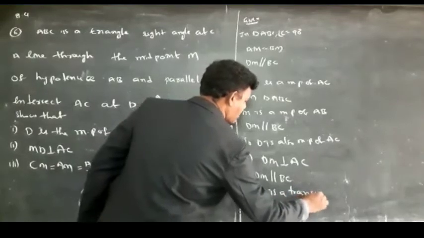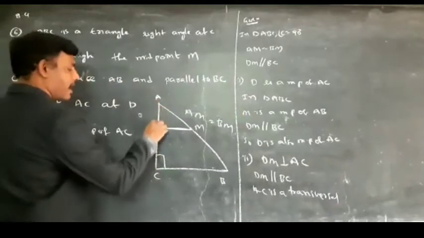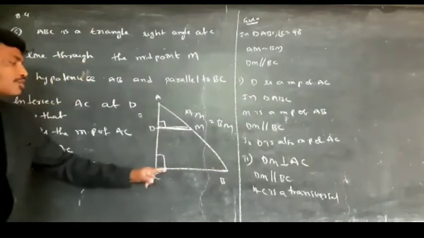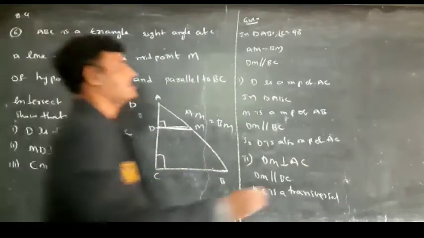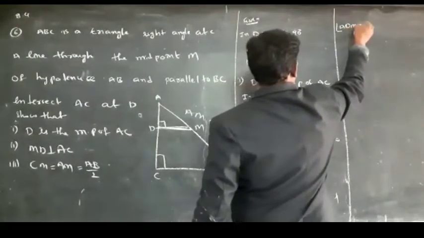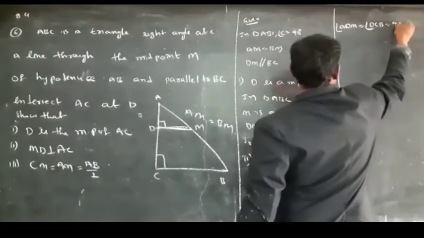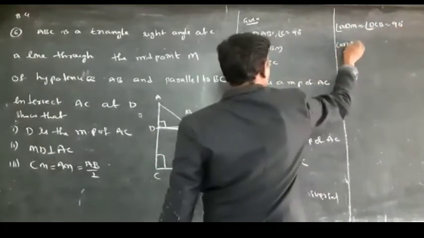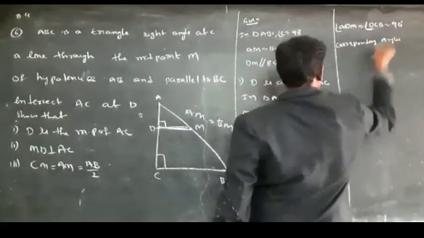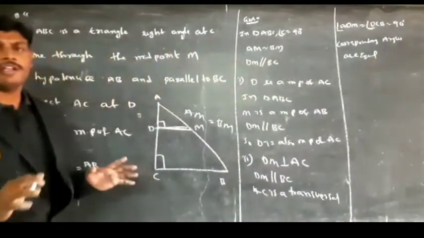AC is a transversal. See here, angle ADM and also angle ACB are both equal. Why? Because these two are corresponding angles. Angle ADM is equal to angle DCB, which is equal to 90 degrees. Why? Because corresponding angles are equal. So the second one is also proved.